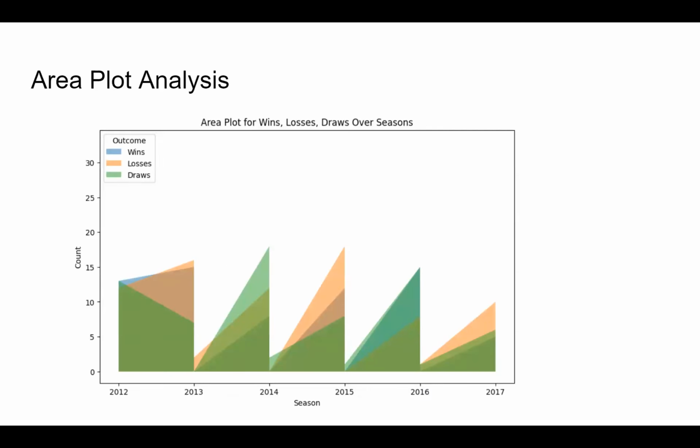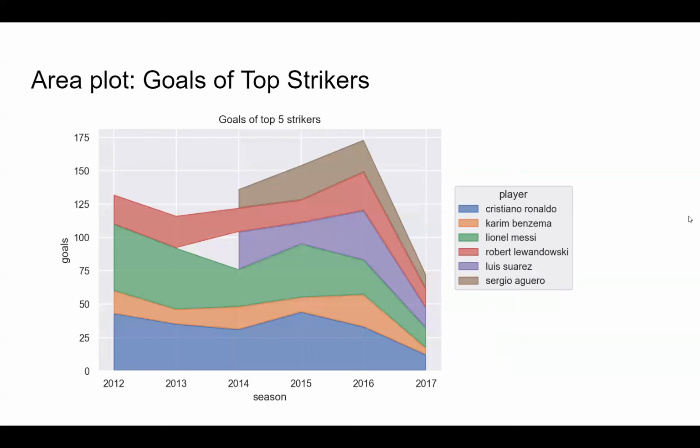And next was an area plot where we have plotted the average number of wins, losses, and draws every year. And we were surprised to find an outlier here. So 2013 was the only year where the number of draws was more than the number of wins and the number of losses. Except for that, the number of losses has taken precedence in each of the years. So that was interesting to see for 2013.